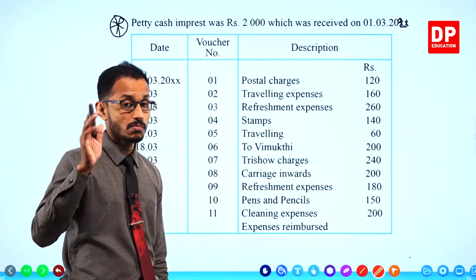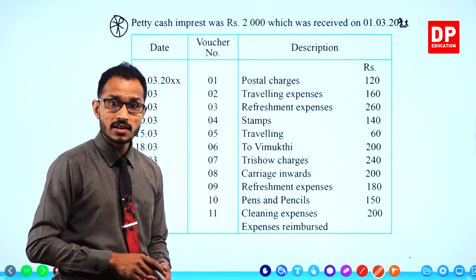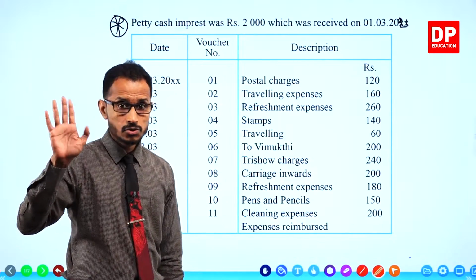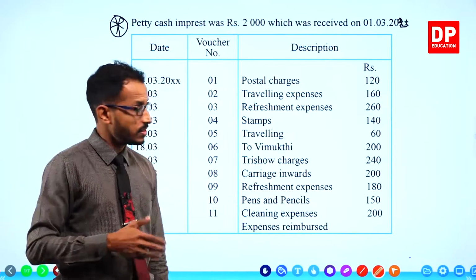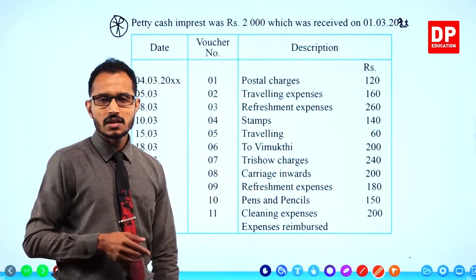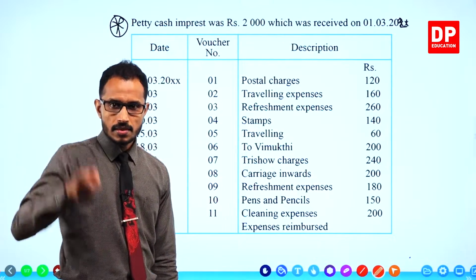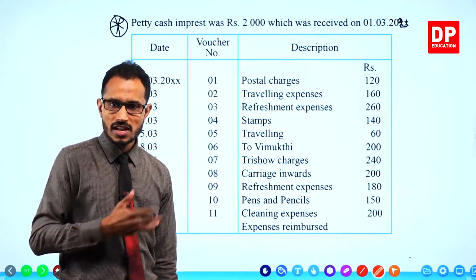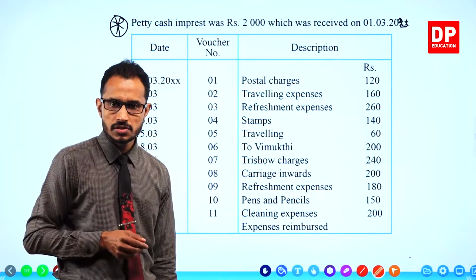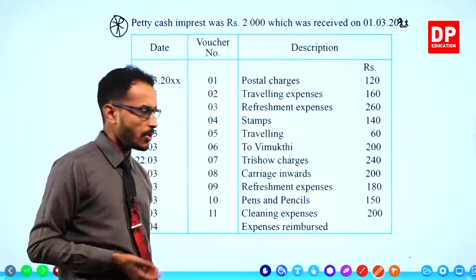You must bear the important things in mind. Otherwise, preparing accounts or the relevant books of accounts is going to be a little difficult if you don't know the relevant knowledge, the theory. Yeah, you get my point.